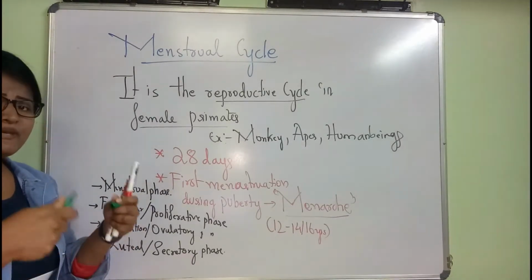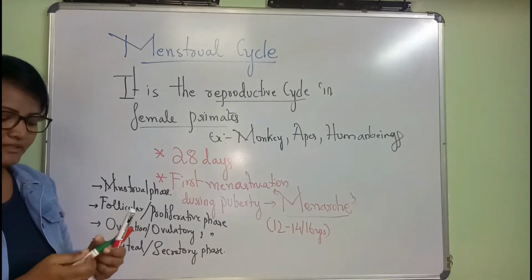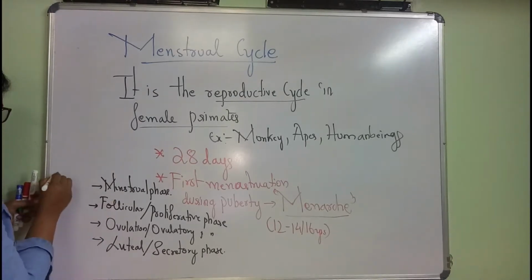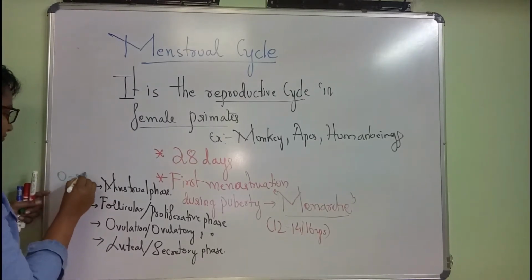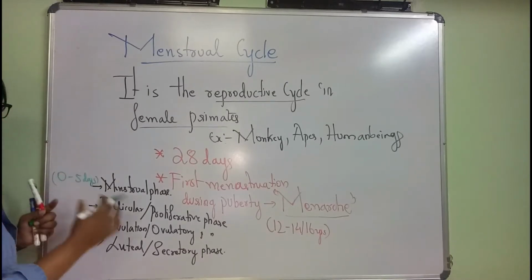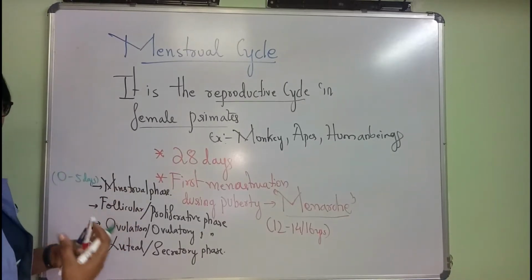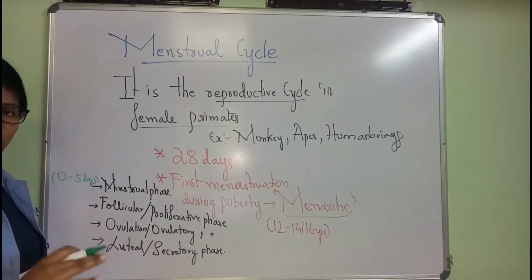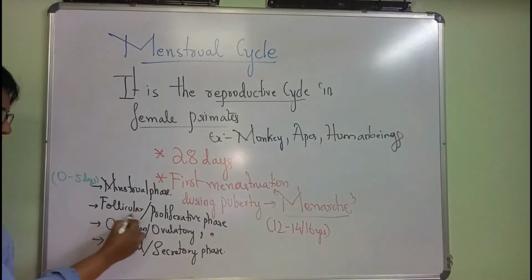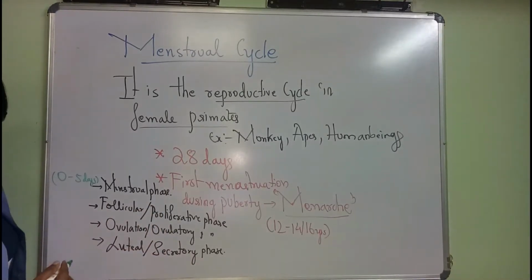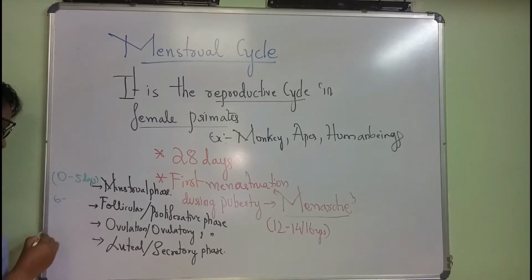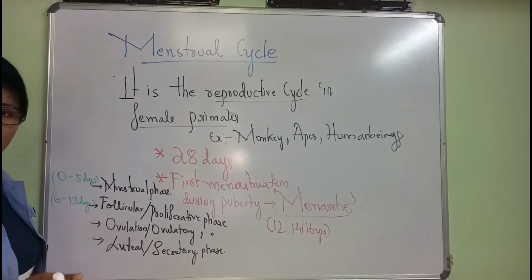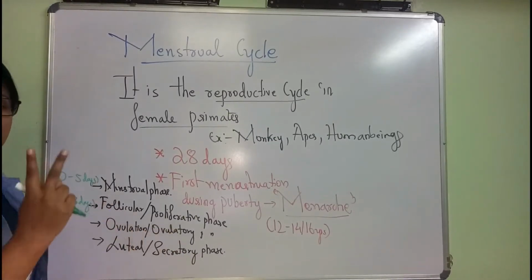We'll write how many days it will take, the time period of these different phases. So the menstrual phase is about day 1 to 5, also called the bleeding stage, where there will be shedding of the endometrium wall and we bleed. Okay, and next is the follicular or proliferative phase from the 6th day till about 13 days. On average 10 to 12 days there will be the second phase.